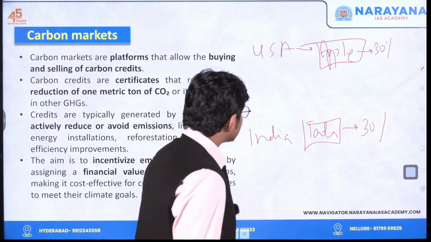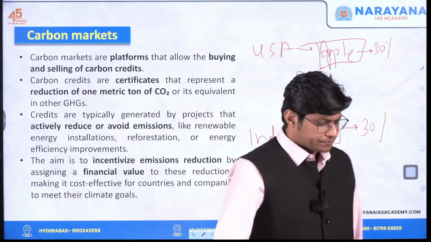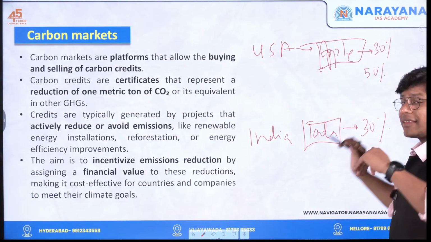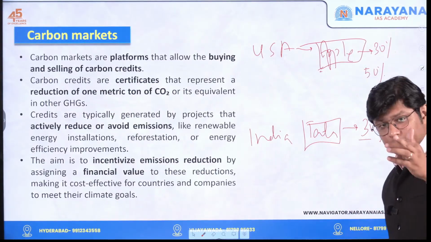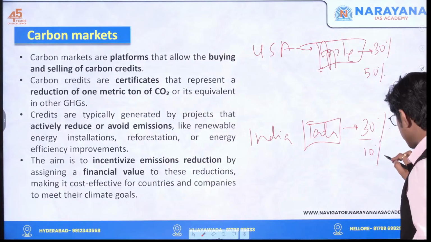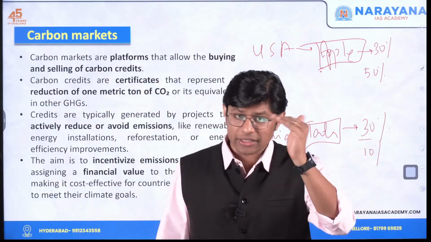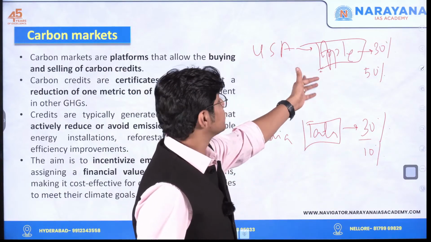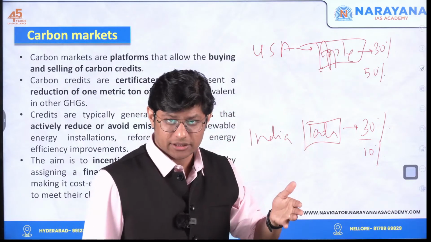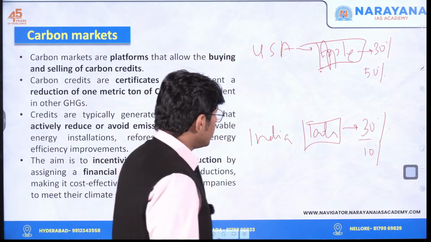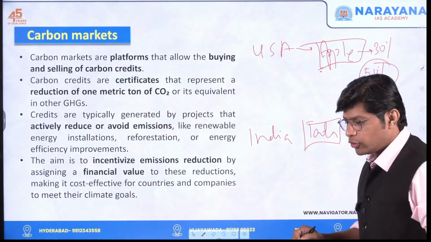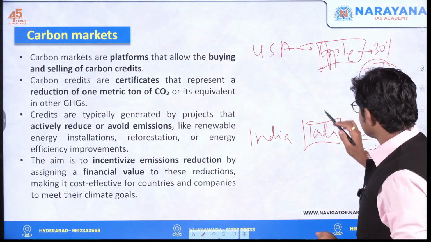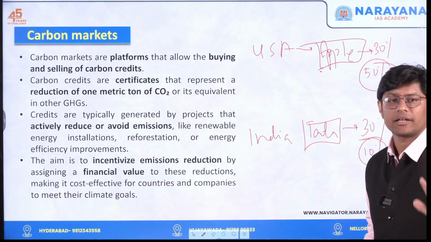But this country or this company has reduced the carbon emissions by 50%, more than the target. And this company has reduced the carbon emissions by only 10%, which means the target was to reduce carbon emissions by 30%, but they have only reduced by 10%. This company has reduced more than the target. Now this company has been successful in reducing the carbon emissions. Now this company has failed to achieve the target.